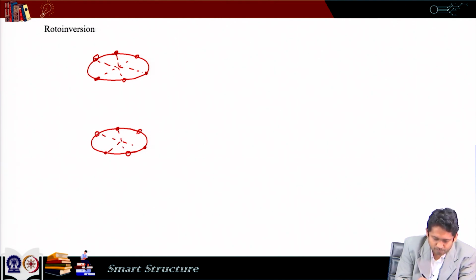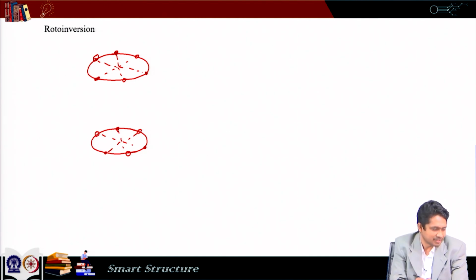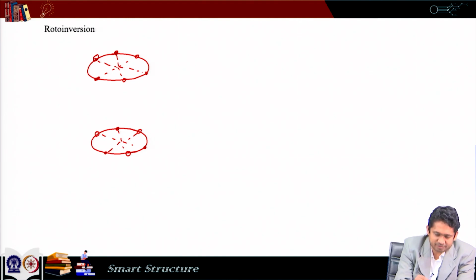And two successive atoms make an angle of 30 degree at the center here. Again we can see that if we rotate it by an angle 30 degree and then we invert it, we get the same shape. So, if we rotate it by an angle 30 degree, six-fold rotation plus inversion we can see here.